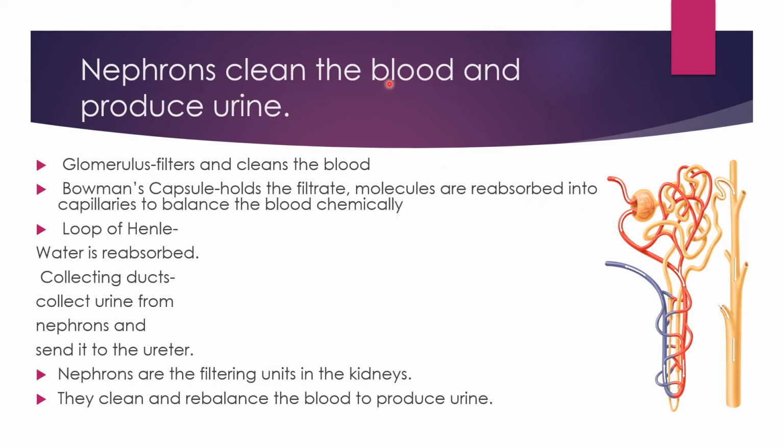Nephrons clean the blood and produce urine. The glomerulus filters and cleans the blood. Bowman's capsule holds the filtrate. Molecules are reabsorbed into the capillaries to balance the blood chemically. In the loop of Henle, water is reabsorbed, and the collecting ducts collect the urine from the nephrons and send it to the ureter.